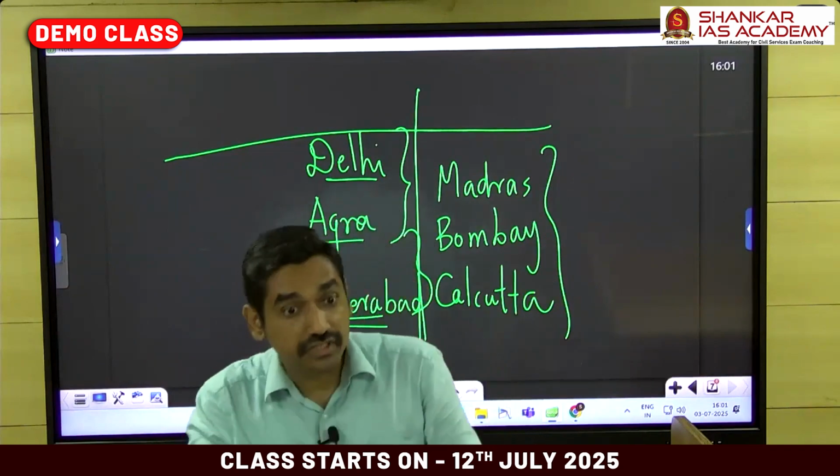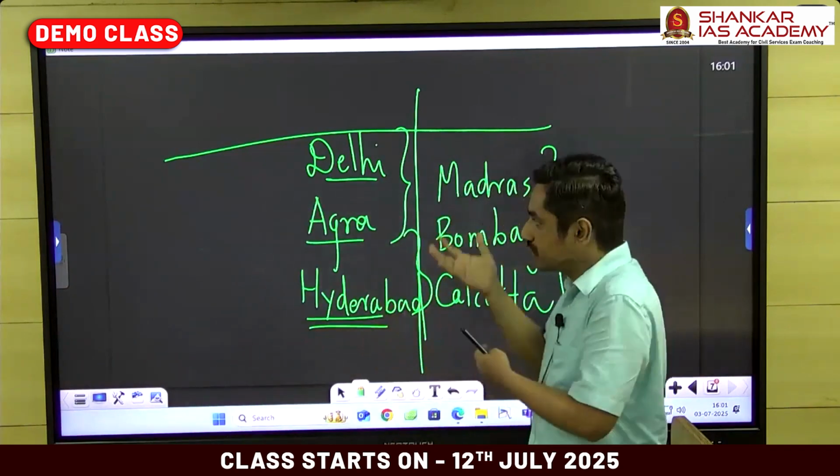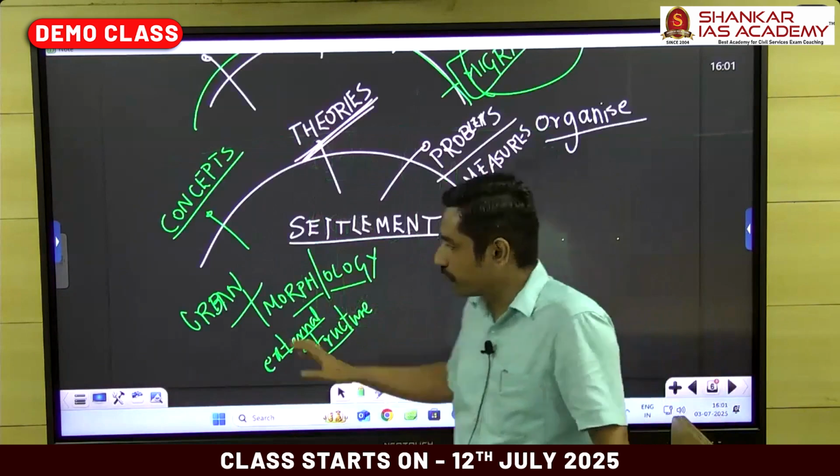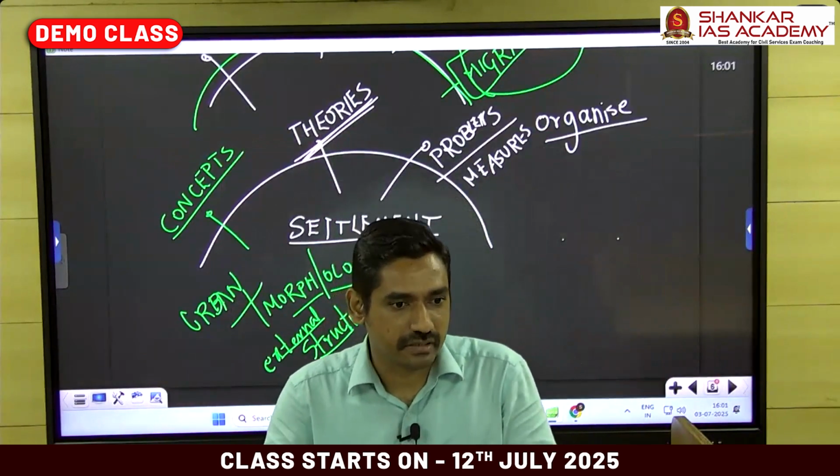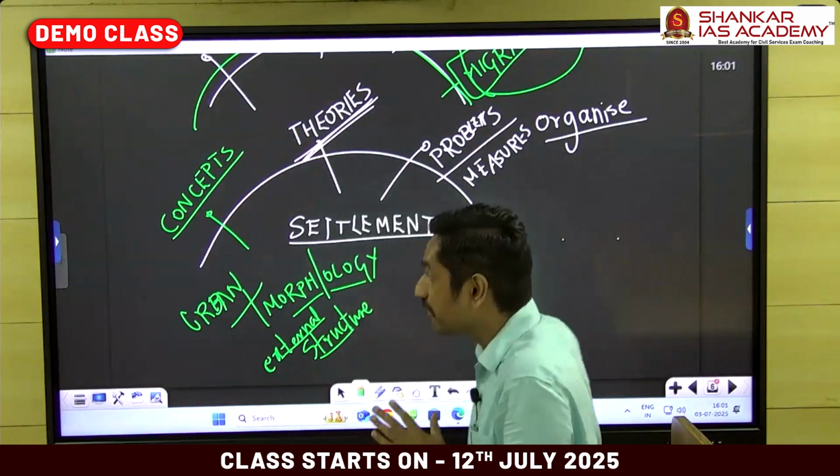Because these are modern, very recent cities. So this is also part of your urban morphology discussion. Got an idea of what we study in optional? Clear? That is your chapter number 8. Okay, so we have come to the last chapter.